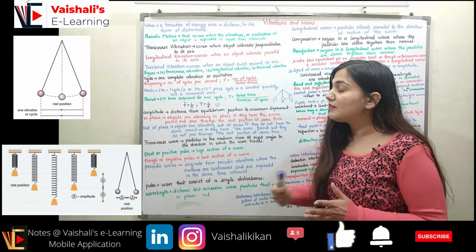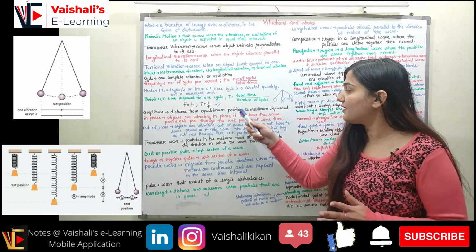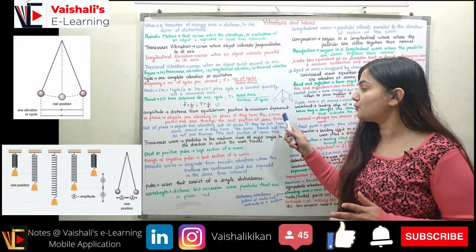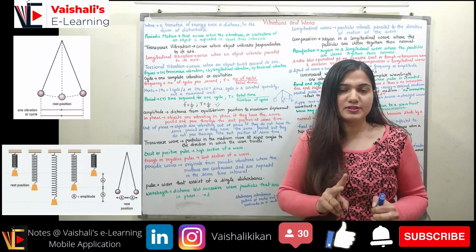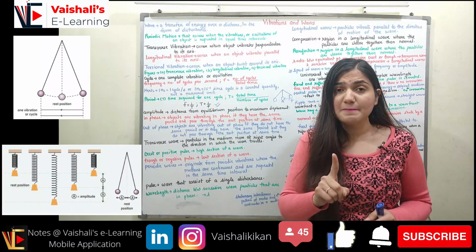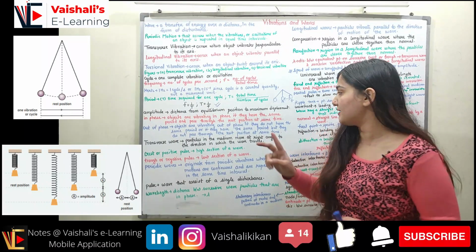Now coming to in phase. What are in phase objects? Objects are vibrating in phase if they have the same period and they pass through the rest position at the same time. So we have to check two conditions to say two bodies are in phase. First, they have the same time period. Second, they pass through the same point at the same instant, right?